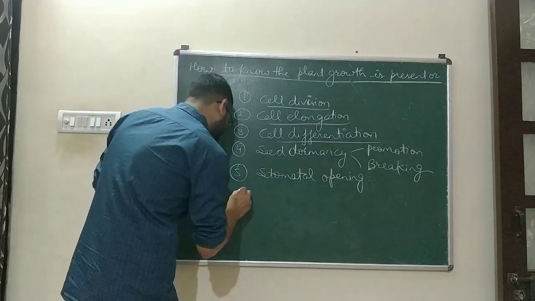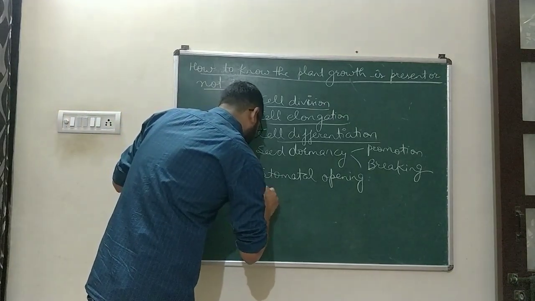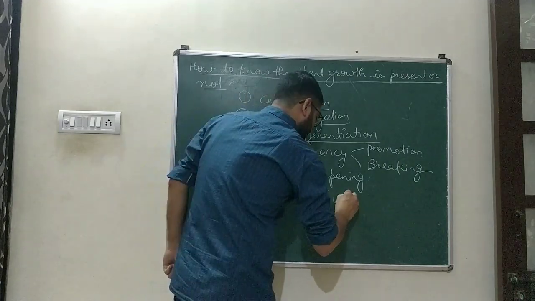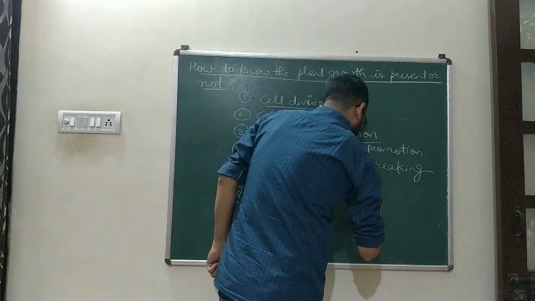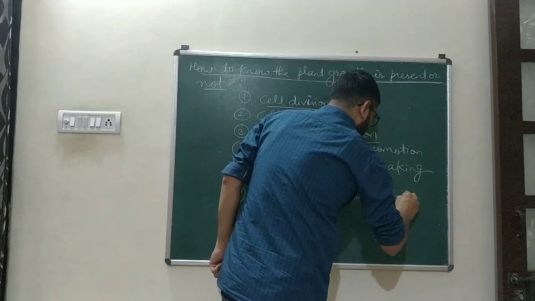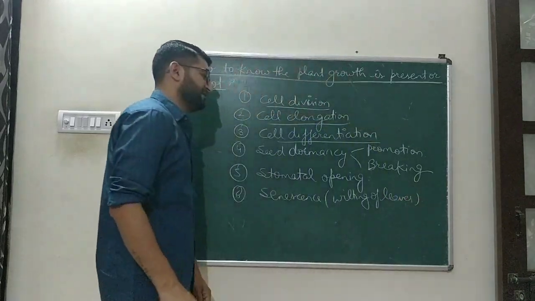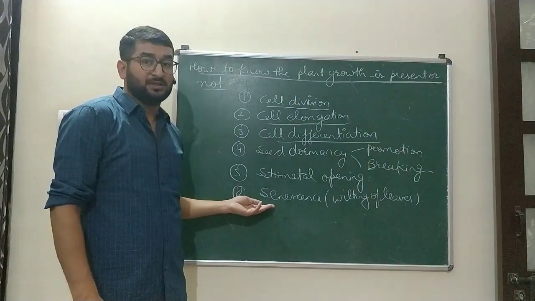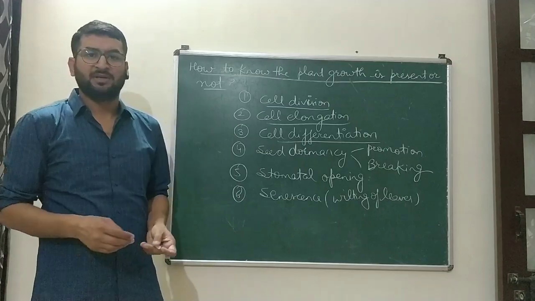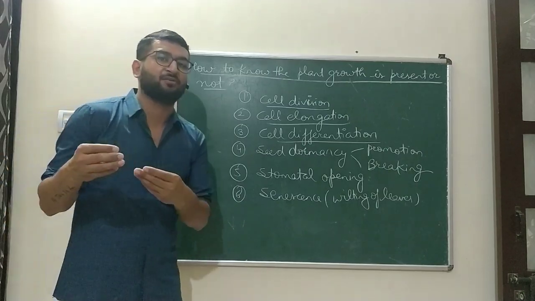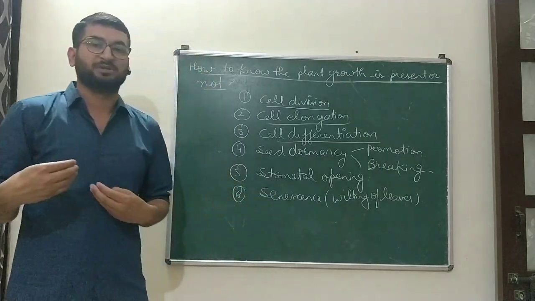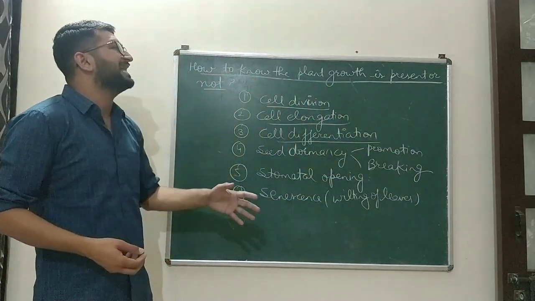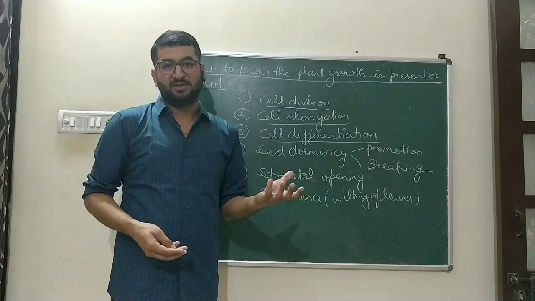Next, senescence. That includes wilting of leaves, wilting and shedding of leaves. So that is also controlled by certain hormones, and this is also not a growth movement. In fact, it is a growth inhibitor movement. In this, growth stops.